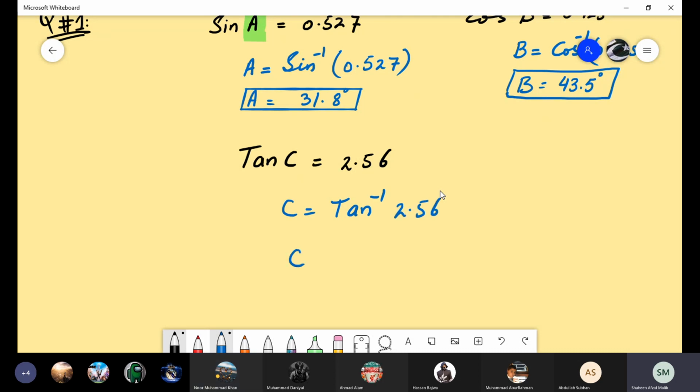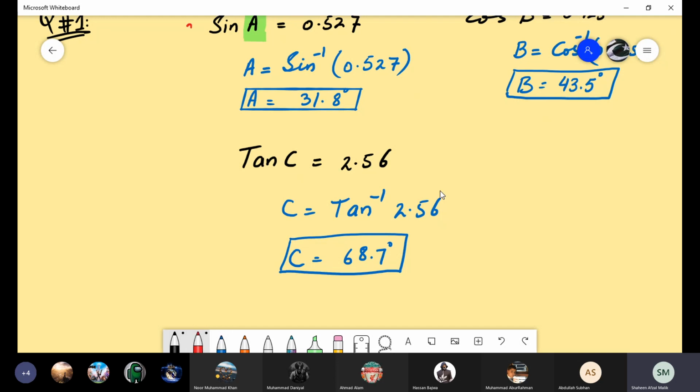What will be the value? 68.6. What's the full answer? Ma'am, the full answer is 68.663140. Because we are looking for one decimal digit, we look at the second digit. If it is 5 or greater than 5, we increase the first. So the answer is 68.7.